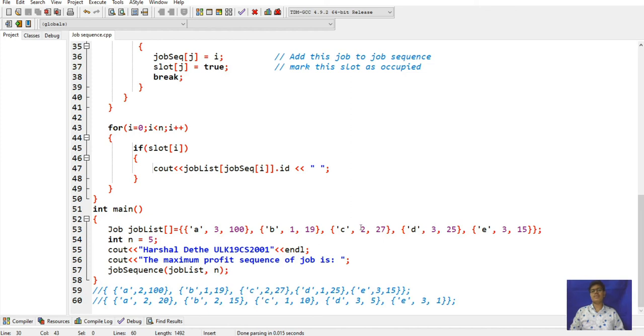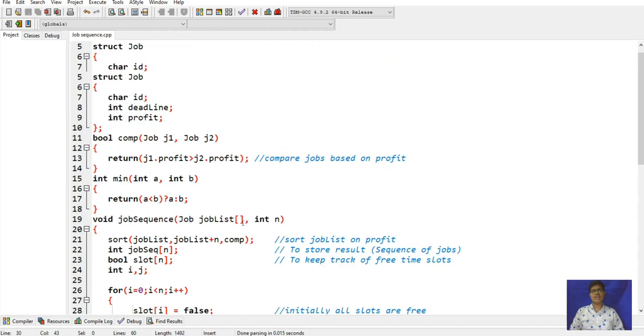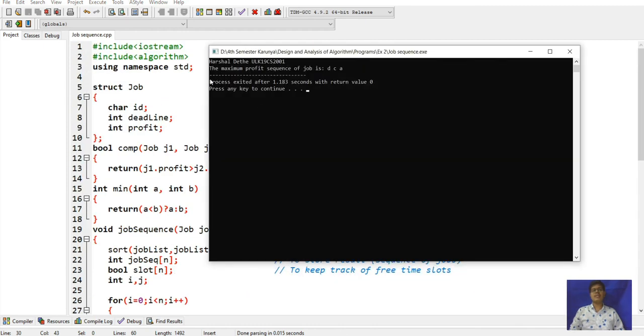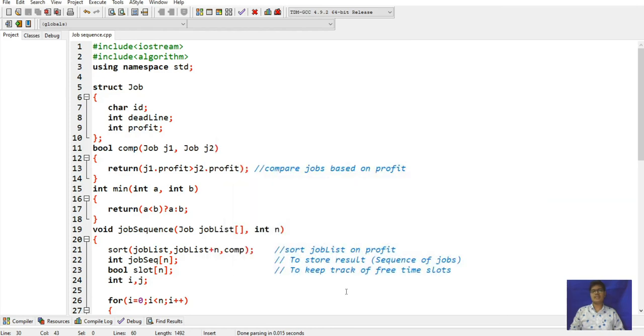Again this job is second. After finishing this job, it will go to the c. The 2 will occupy the job sequence, and the profit is there. Then it will go to the a, because a has the third one. First it will go to d, then it will go to c, and then it will go to a. So this is the maximum profit job sequence, that is d, c and a.